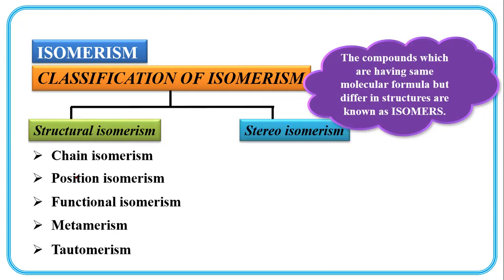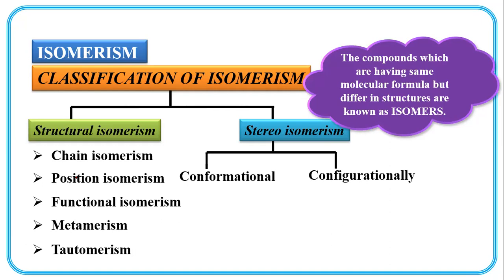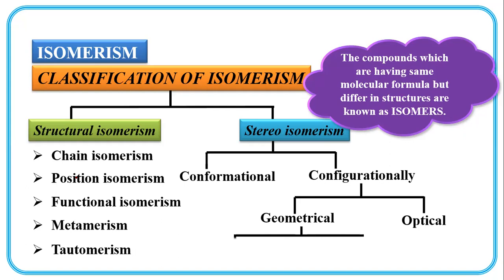Stereoisomerism: conformational, configurational, geometrical and optical. Geometrical isomerism is further classified into cis and trans. So this is the classification of isomerism. One by one, we will see all these types of isomerism.